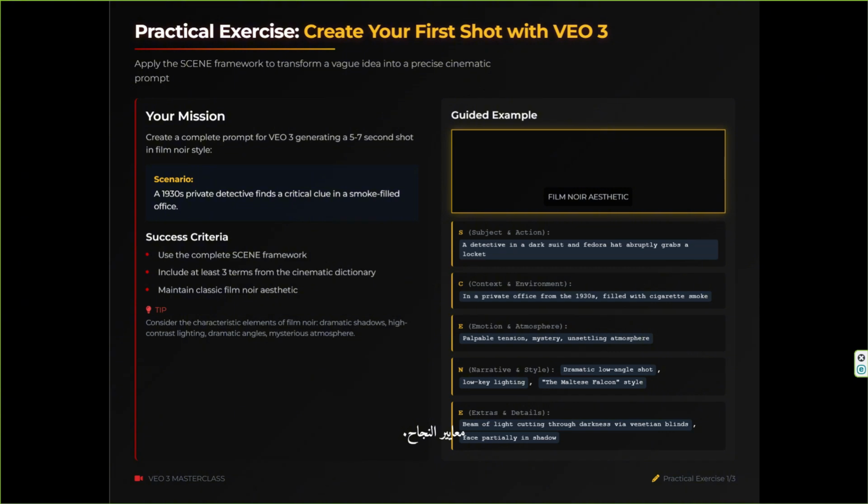Success criteria: use the complete SCENE framework, include at least 3 terms from the cinematic dictionary, maintain classic film noir aesthetic, dramatic shadows, high contrast lighting, etc. Interactive: your turn. Use the framework to build your prompt now.